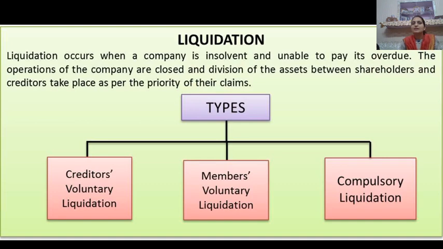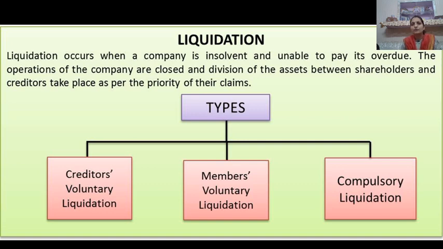So what do you mean by liquidation of a company? Liquidation occurs when a company is insolvent. Insolvent means the company has more liability than its assets and is unable to pay its overdue. So the operations of the company are closed and division of the assets between shareholders and creditors takes place as per the priority of their claim, which is to be discussed in a pro forma.